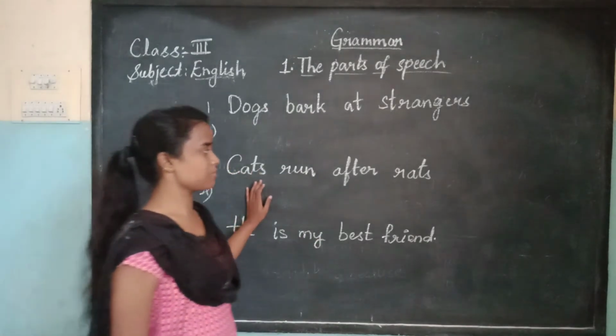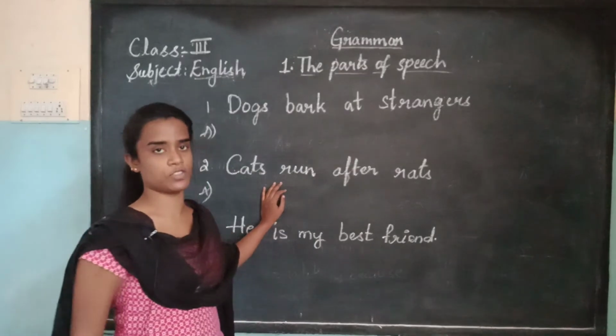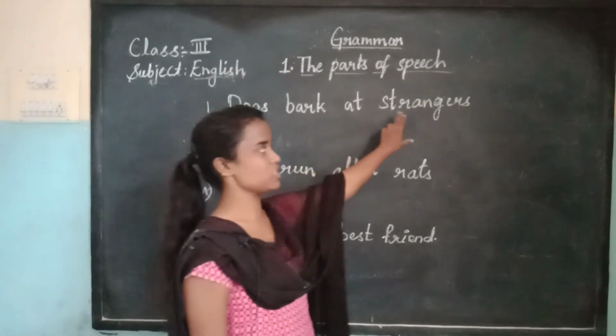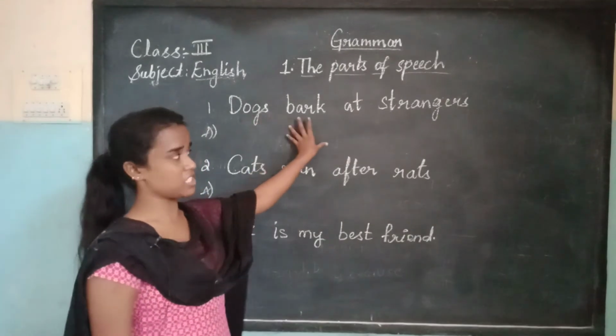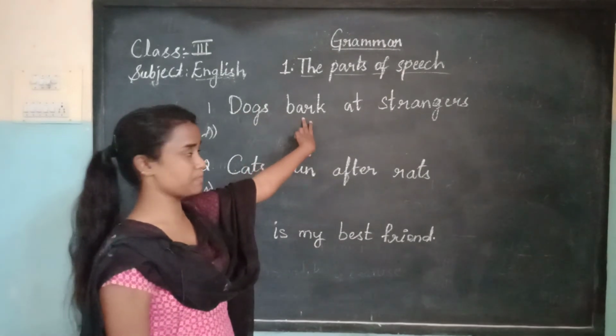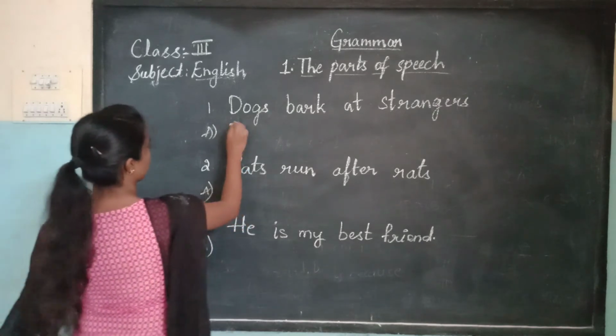So these are some sentences in which we can find different parts of speech. Here, see children, dogs bark at strangers. You have to mention the parts of speech. What is dogs? What is bark? I'm writing here, you just copy down.